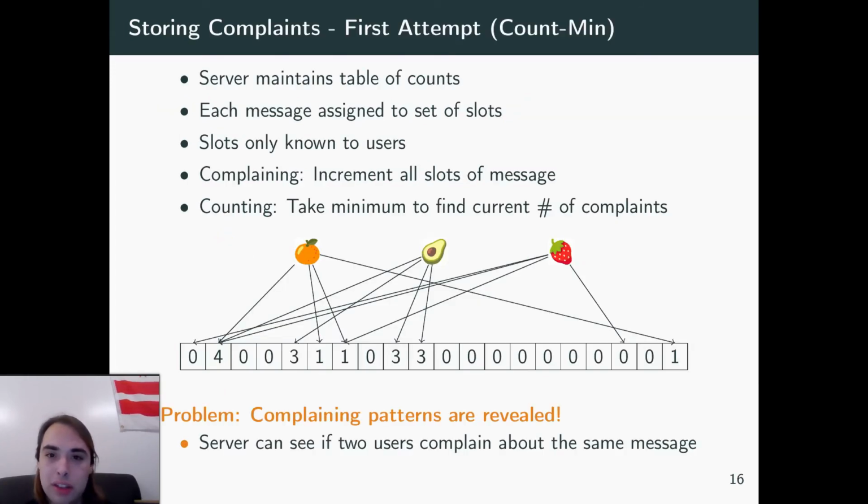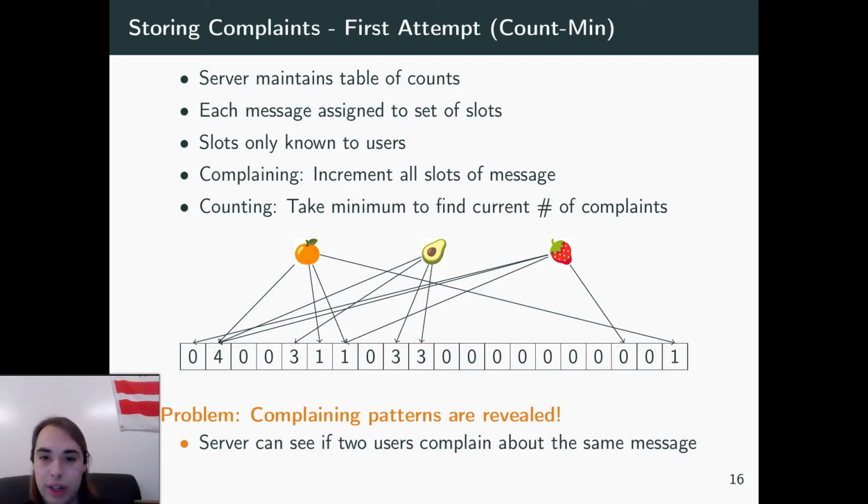As far as storing complaints goes, we had this first attempt where the server maintains a table of counts, similar to a count-min sketch. Each message is going to be assigned to a set of slots, and the slots will only be known to the users. So that way, when they go and complain, all they do is they go and increment all slots of the message, and as far as counting goes, they just take the minimum to find the current number of complaints. But we see there's a problem here.